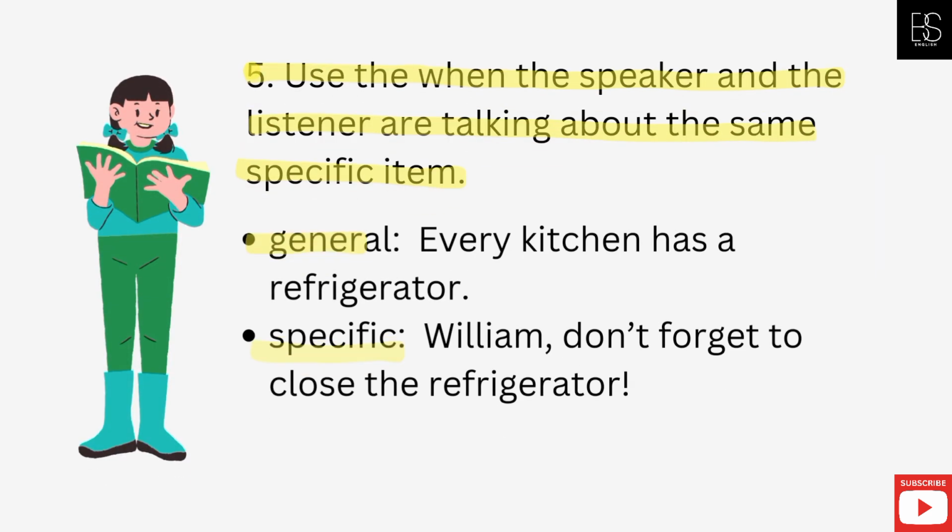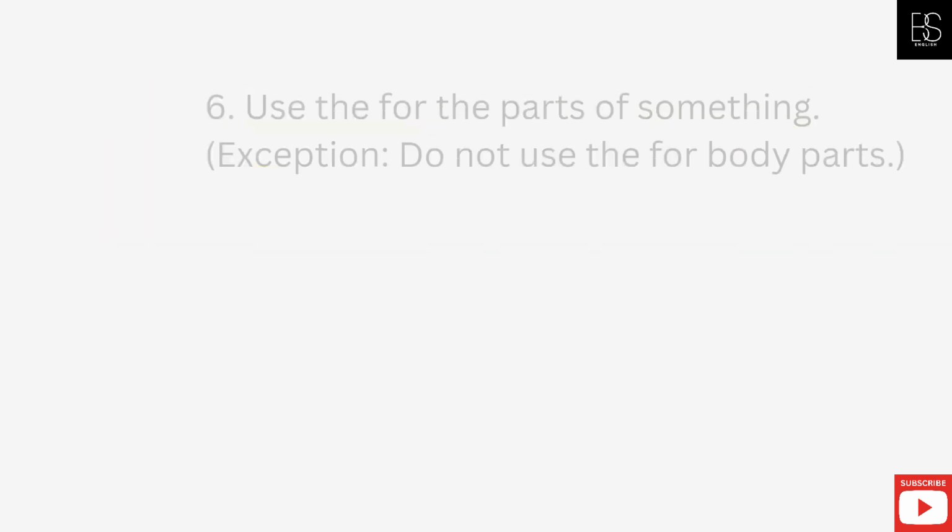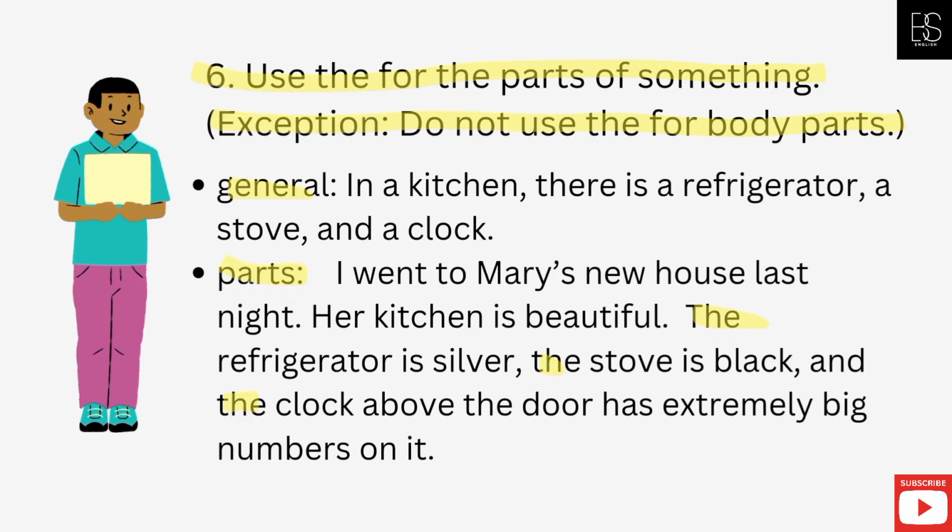Use the when the speaker and the listener are talking about the same specific item. General: Every kitchen has a refrigerator. Specific: William, don't forget to close the refrigerator. Use the for the parts of something. Exception: Do not use the for body parts.